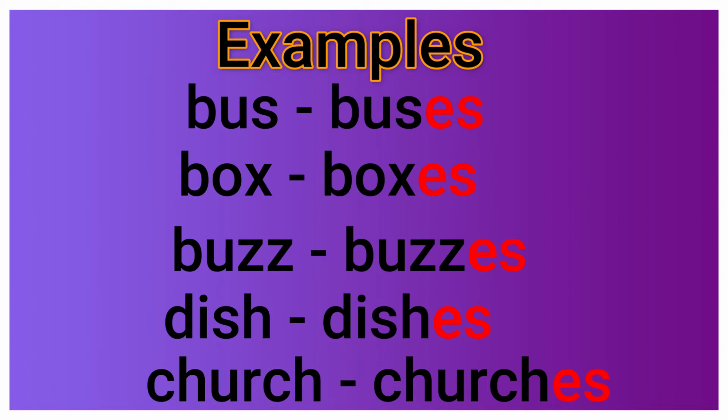In all these words, hissing sound is coming. Bus, box, buzz, dish, church. So in these words, we cannot pronounce without adding an additional syllable. So we need to add es to make it plural.